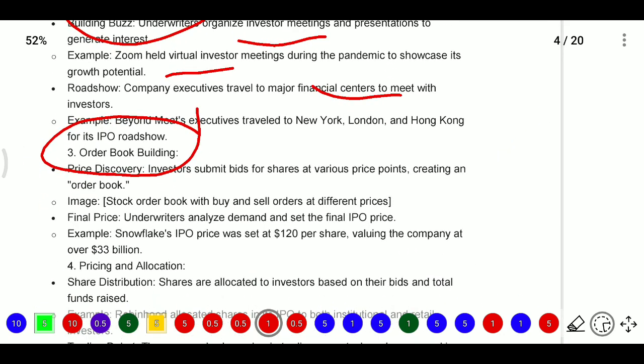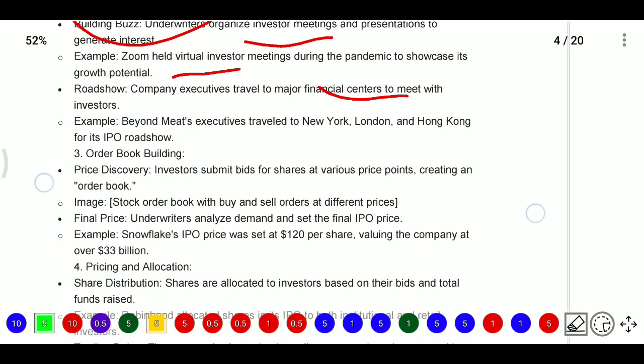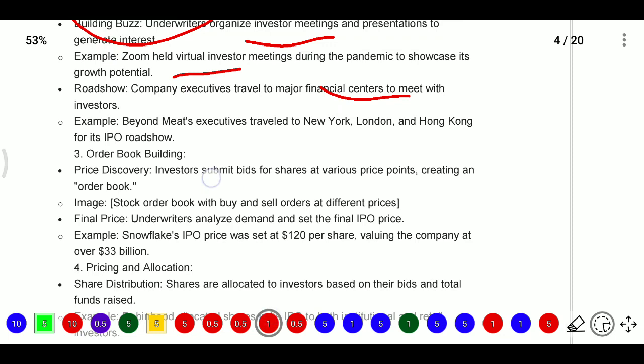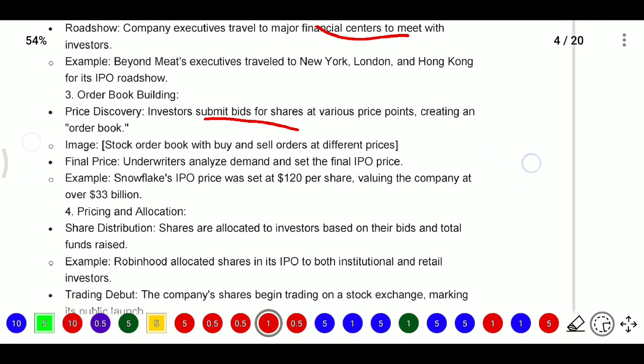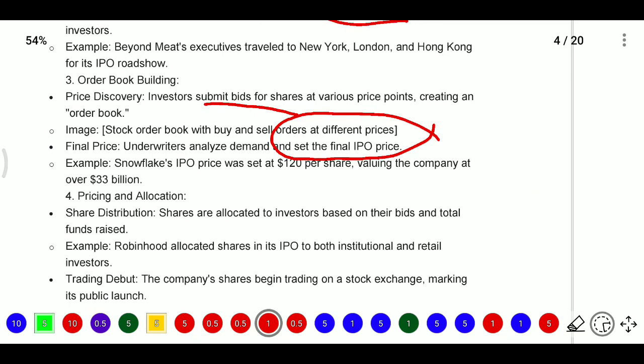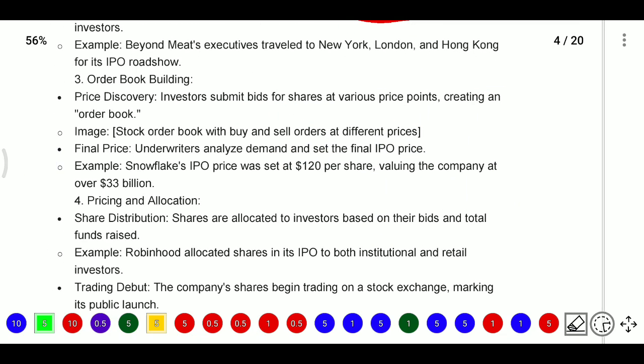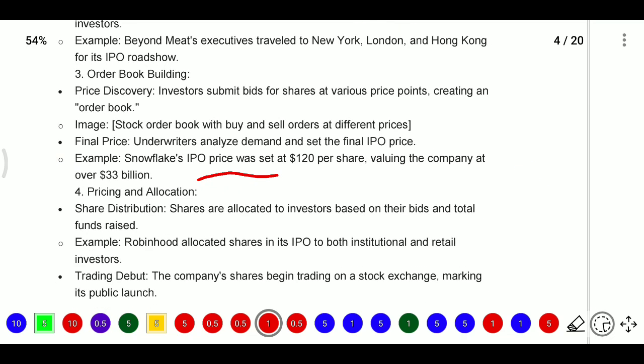In order book building, the price will be discovered. Investors submit bids for shares at various price points, creating the order book, and the underwriter analyzes the demand and, based on that demand, sets the IPO price. For example, when Snowflake came for its IPO, the price was set at $120 per share, valuing the company at over $33 billion.